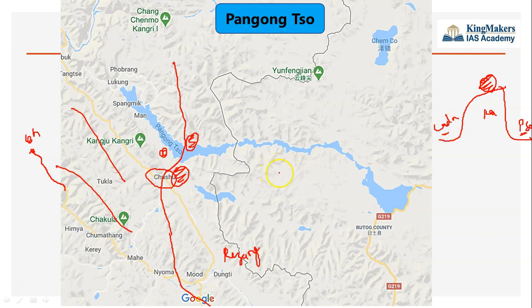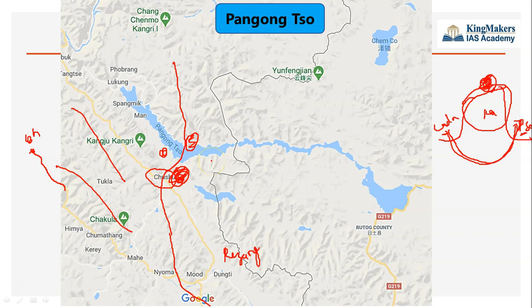This is a side view of this region. What we were doing was crossing this Rezangla Pass and going to Pangong Lake here. If China captures these Karakoram hills here, what will happen? They can set up their post there and they can never allow India to go here. So this is the plan of China, and that's why they wanted to capture this strategically important Chushul Valley. They will get this height advantage. From here they can prevent the Indian army from entering the roads.